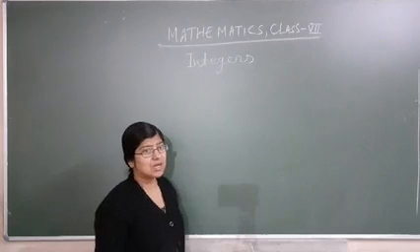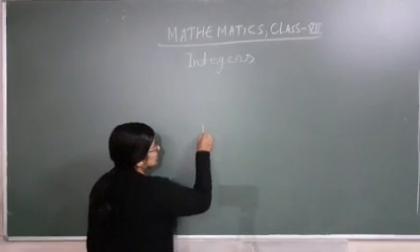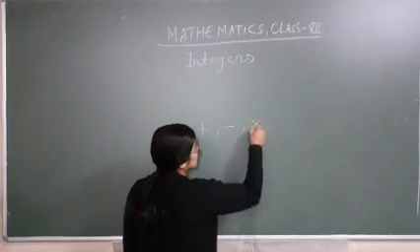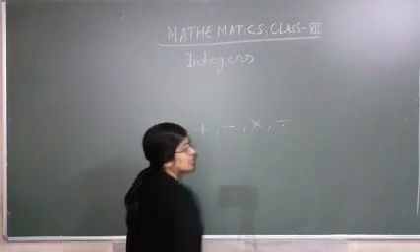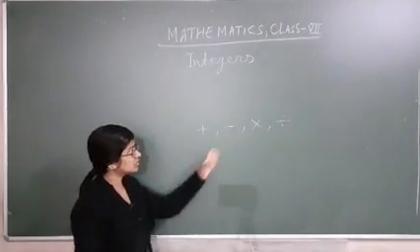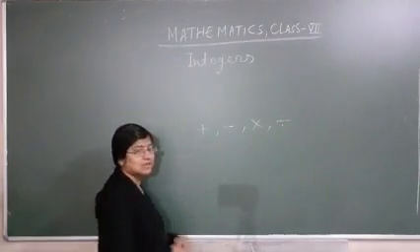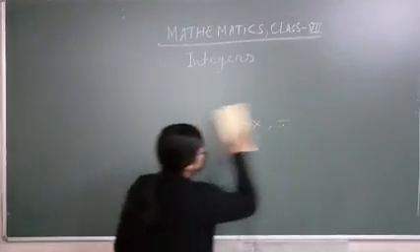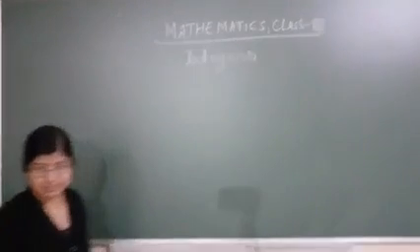Operation means mathematical operation: addition of integers, subtraction of integers, multiplication of integers and division of integers. So these four are called mathematical operations. Just as a recall for you, I am defining these terms.